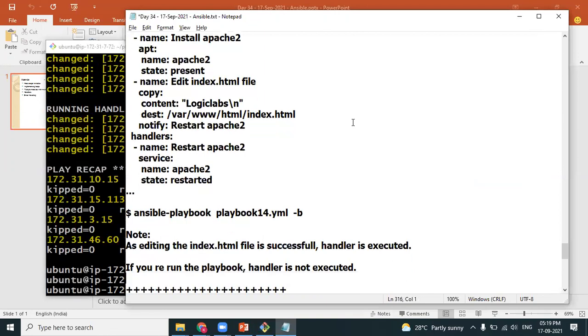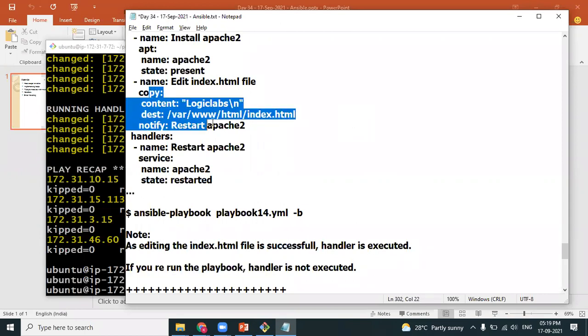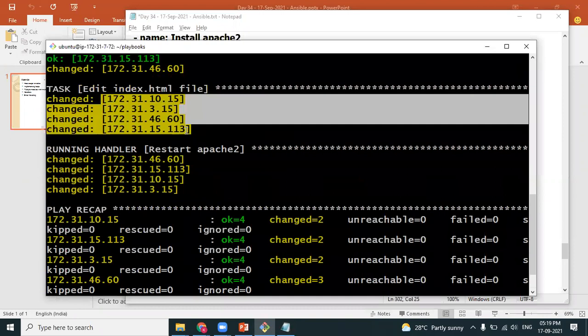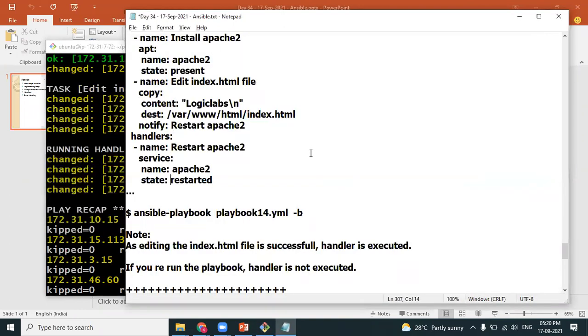Now the beauty: if you rerun the playbook, the handler is not executed. It is not related to installation, it is related to the copy module. It's already copied, so you'll get it in green color because the text is already copied. Only when the module is successfully executed and made some changes in the nodes does the handler get triggered. Otherwise, the handler will not be triggered. So I want to rerun for more clarity.